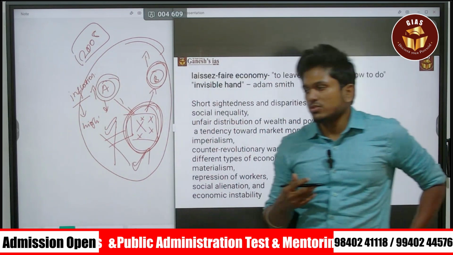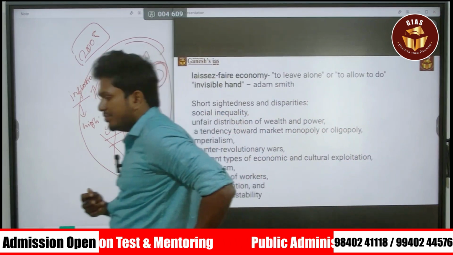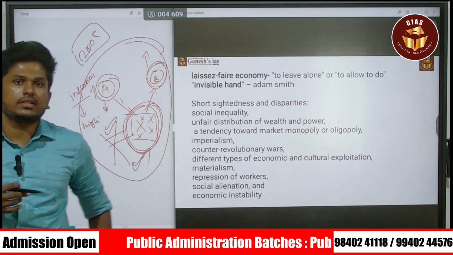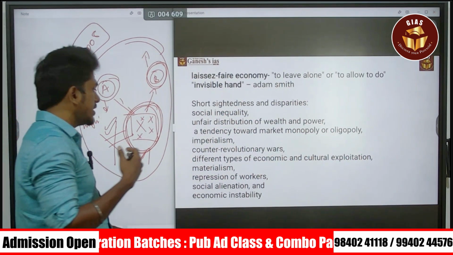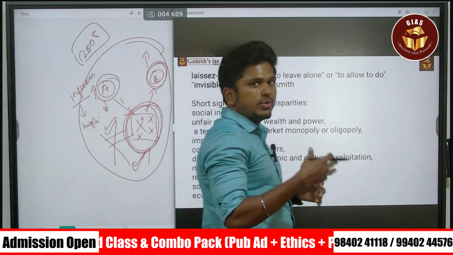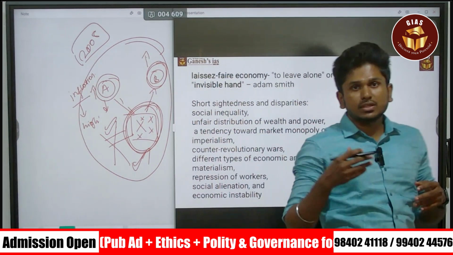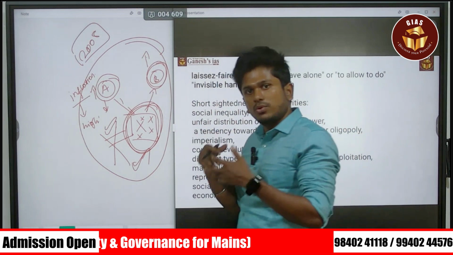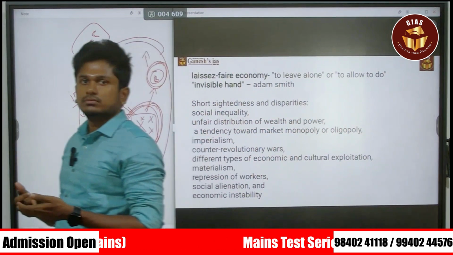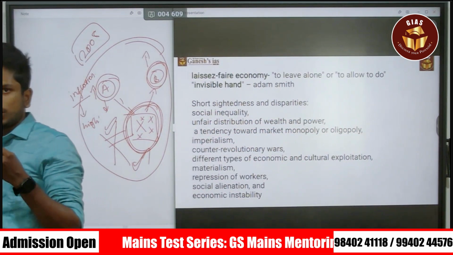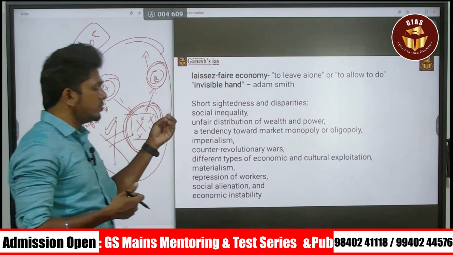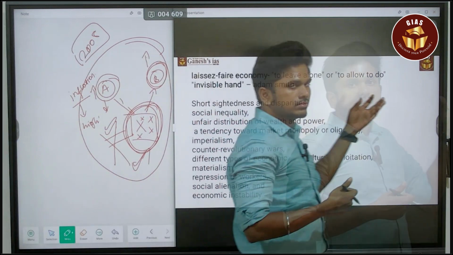Because when no one is going to control the economy, it will definitely create inequality in society and also economic instability. That may end up in an economic slowdown of the country. So these are the issues that may happen based on capitalism.